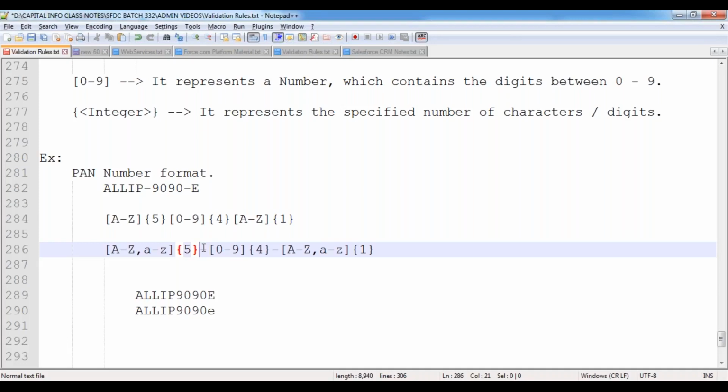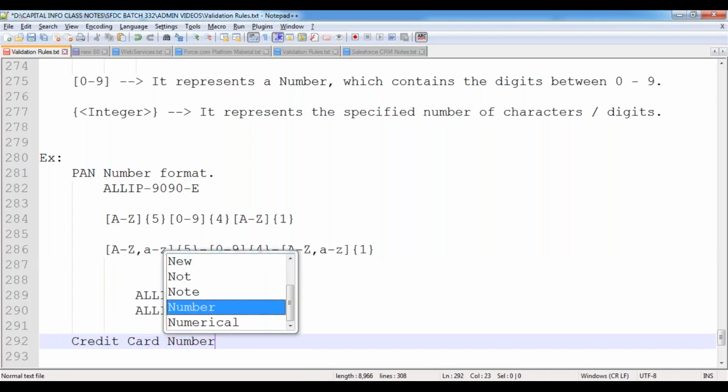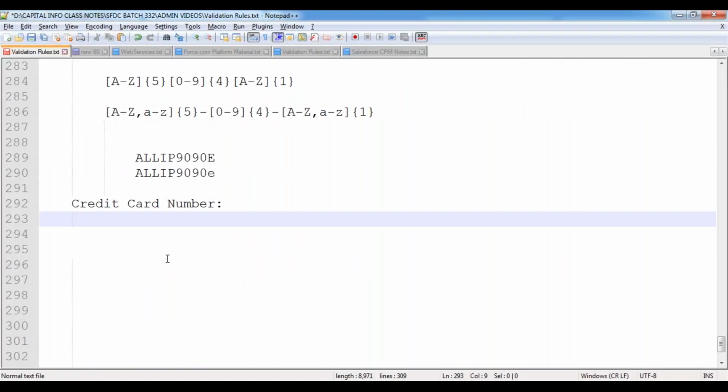So now let's see, for example, I want to prepare the credit card validation format. How can we prepare the credit card number validation? The credit card contains a 16-digit number. Then what needs to be done?